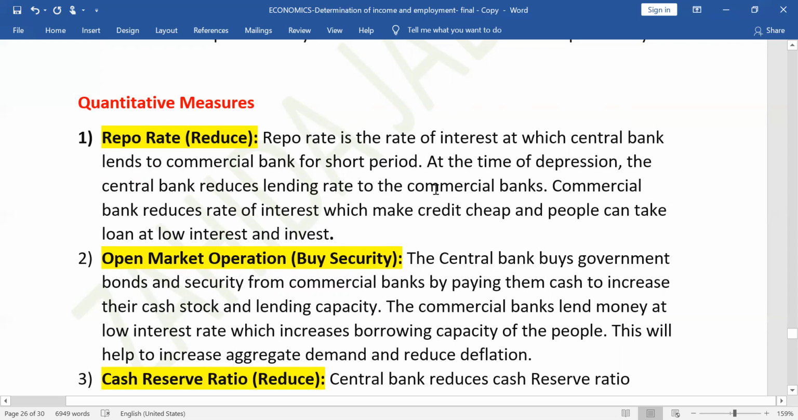During the time of depression, recession, or deficient demand, repo rate should reduce, means central bank should reduce the repo rate so that the commercial bank should take more loan at a cheaper rate and they can give loan to general public at a cheaper rate.